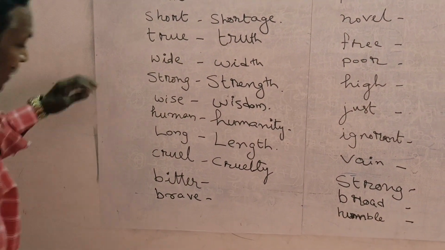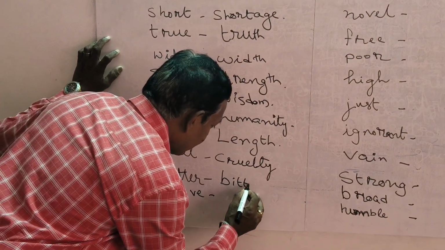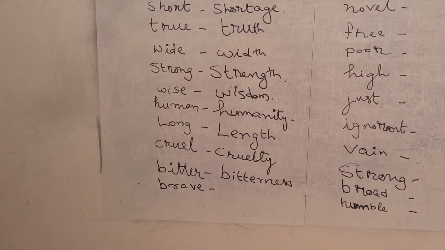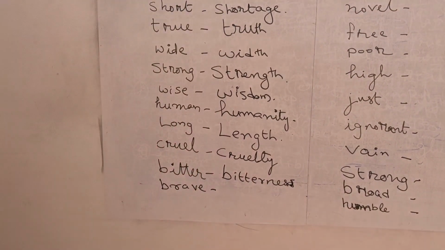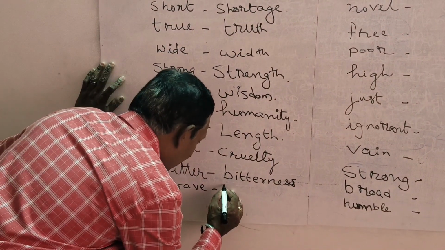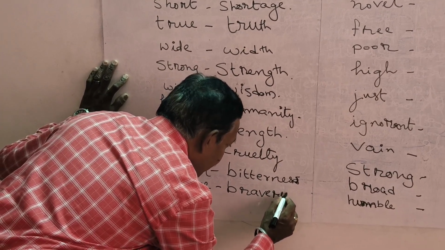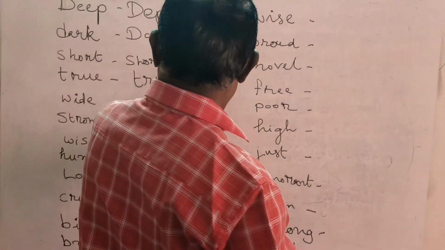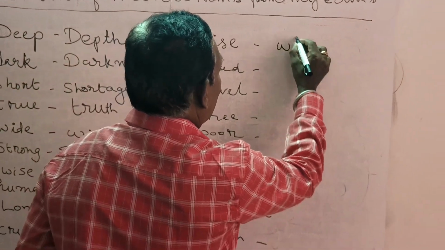The other word, bitter. Bitterness. The abstract noun for brave is bravery. The abstract noun for wise is wisdom.